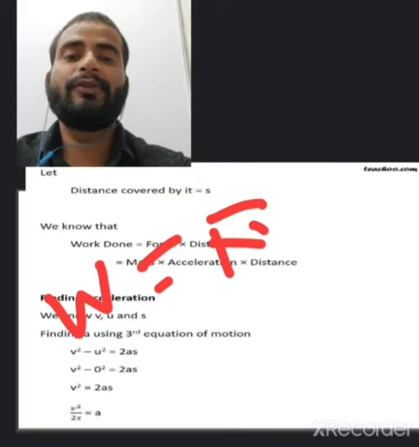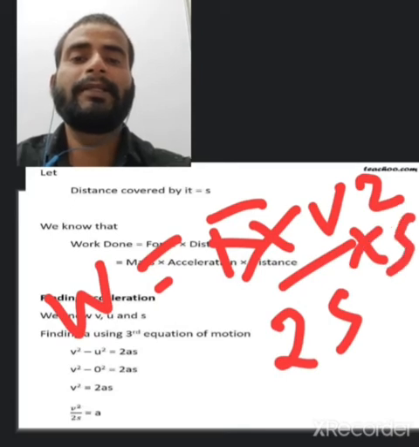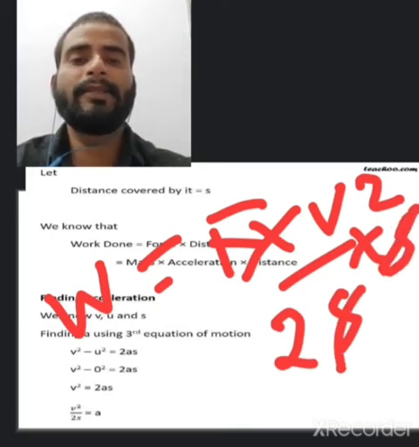So we write W is equal to F, and in the place of A we can write V square divided by 2S. Already here is S, and S will be cancelled.